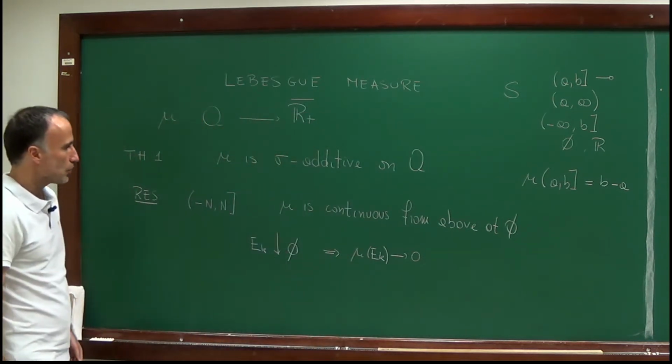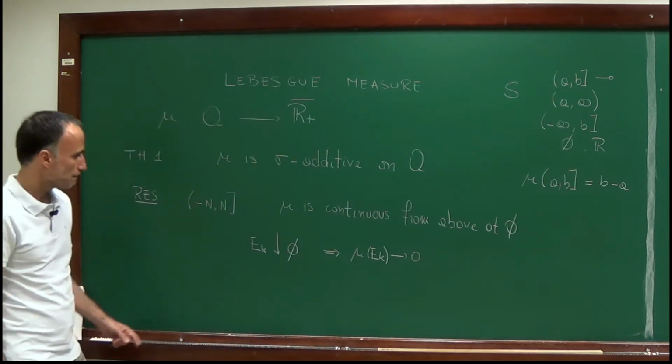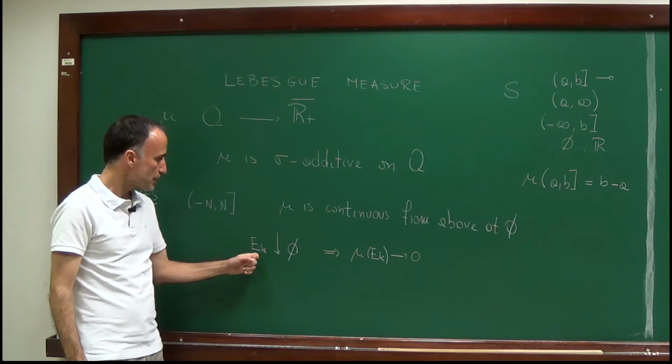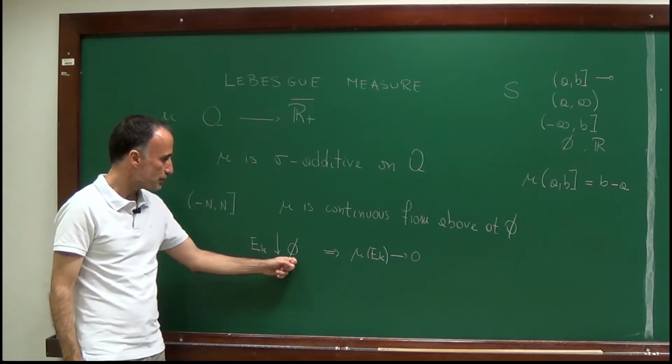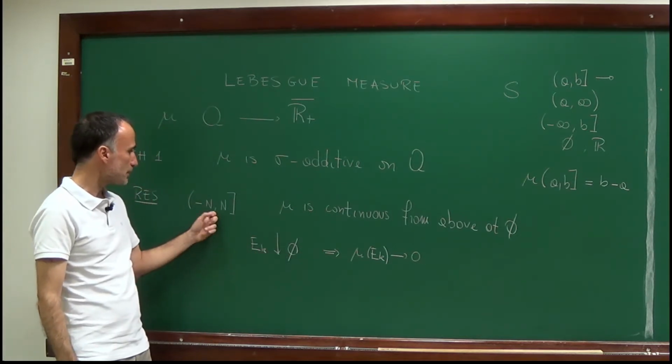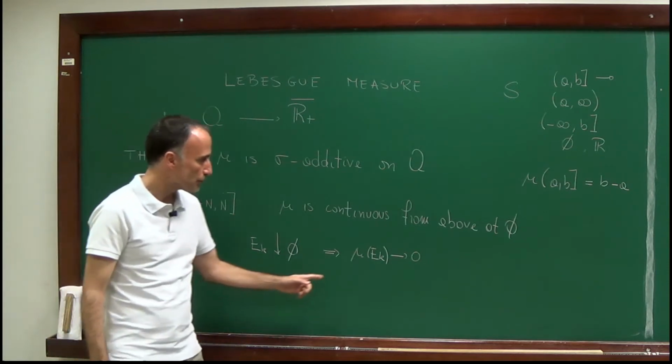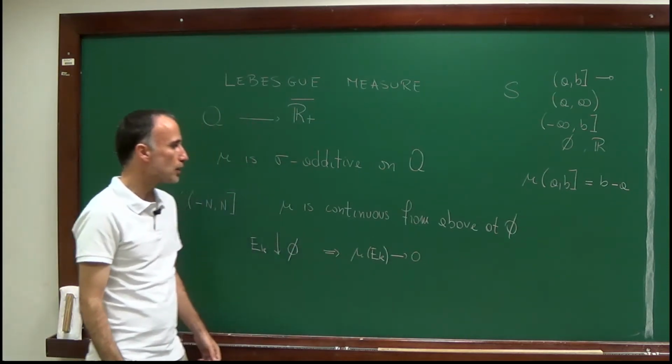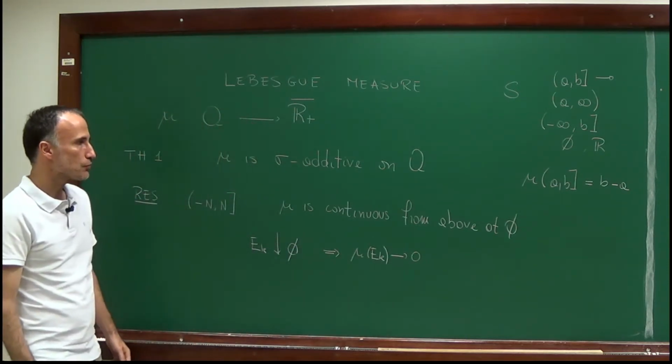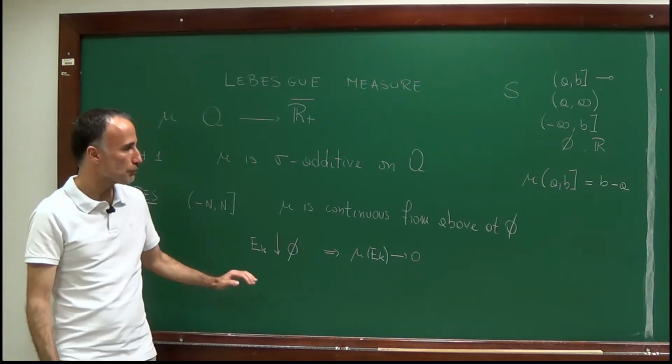We will prove that if we have any sequence of sets contained in (minus n, n) which is decreasing to the empty set, then mu of e_k converges to 0. So this is the goal of this lecture today.